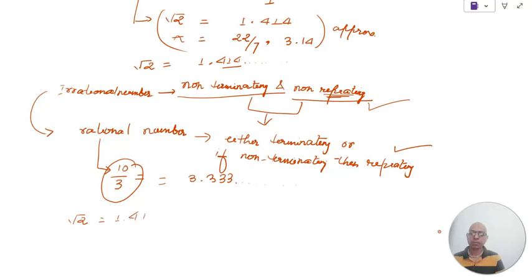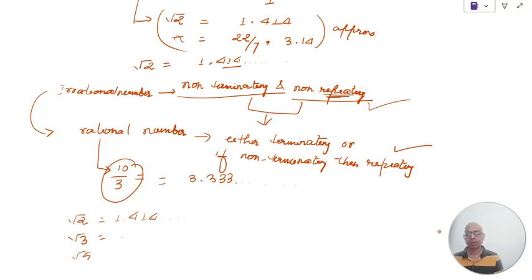We have seen 1.414 and further. Root 3 will also have a non-terminating, non-repeating decimal representation, and so will root 5. These all are irrational numbers.